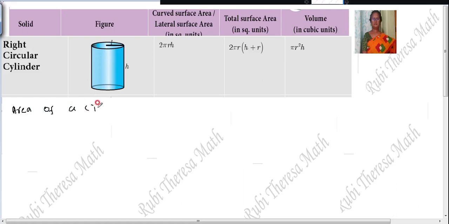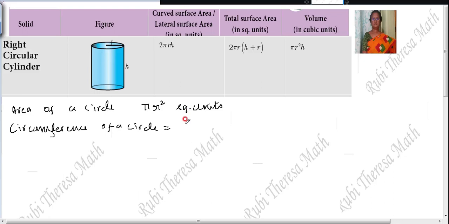Area of a circle is nothing but pi r squared square units. Then circumference of a circle. That is 2 pi r.